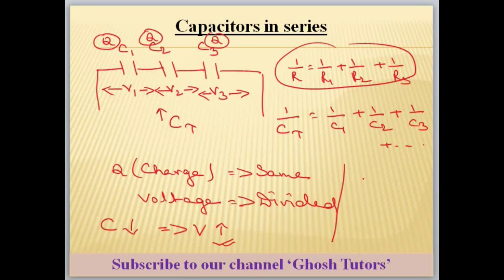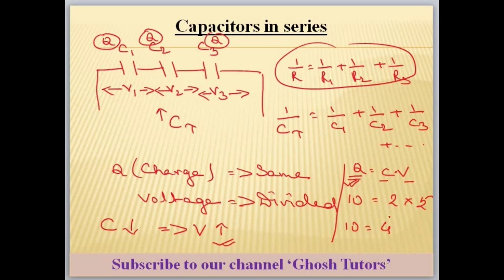Why? Because rule is Q is equal to C into V. Now Q is same, Q is constant. पहले मान लीजिए Q था 10, C था 2 और V था 5. Now suppose Q तो 10 का 10 ही रहेगा.